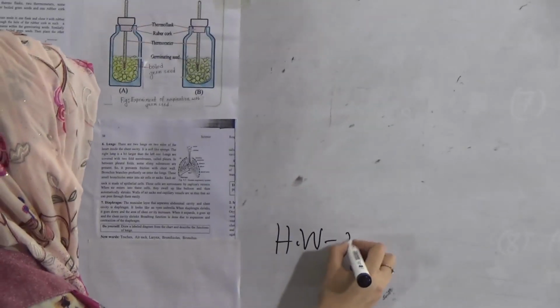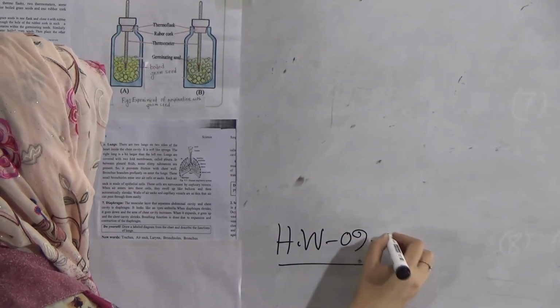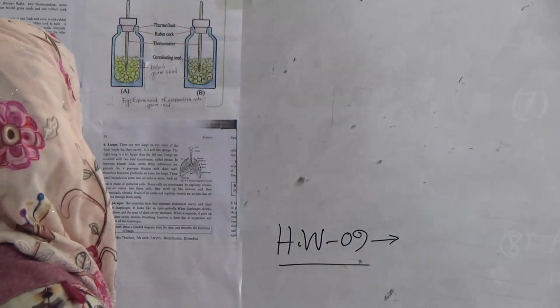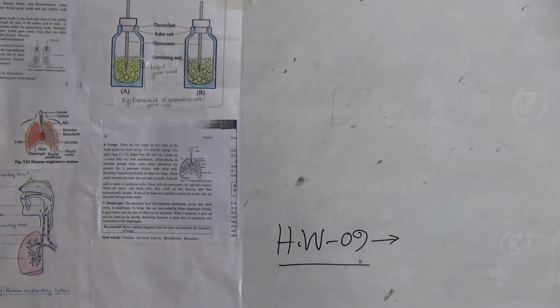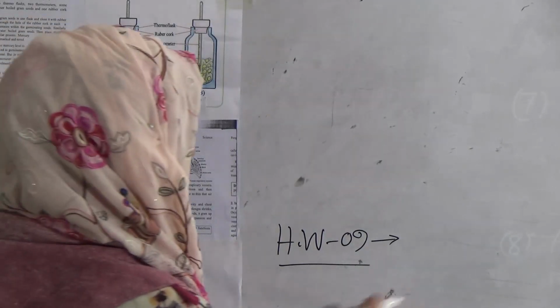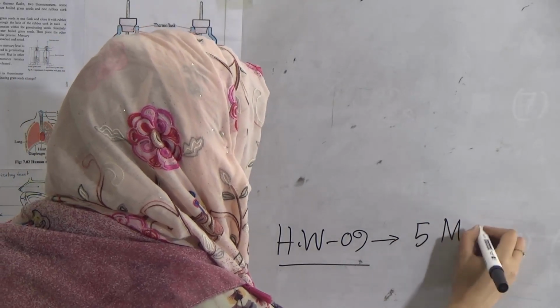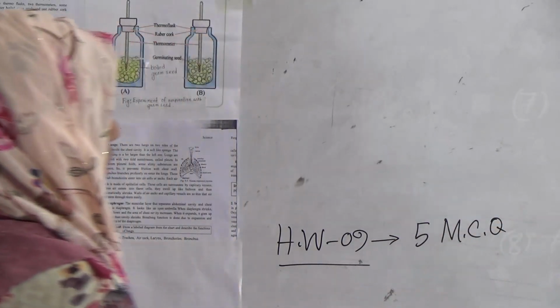Now I will give you homework. Our today's homework is number 9 homework. Dear students, just read these lessons carefully and try to make 5 MCQ from this topic.